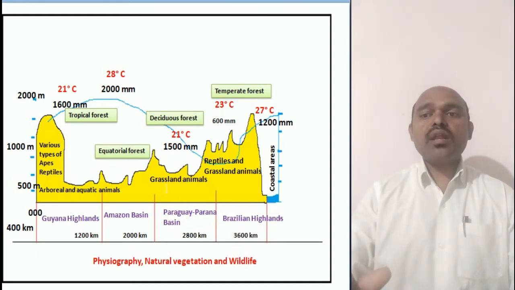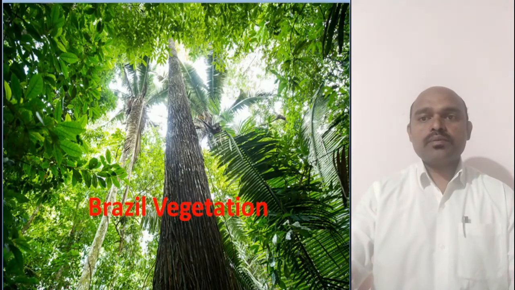Here in the Paraguay-Parana Basin we find the grassland animals. And in the Brazilian highlands we find reptiles and grassland animals. So these are the different types of animals which we see in the different types of regions. Okay, now let's move further.